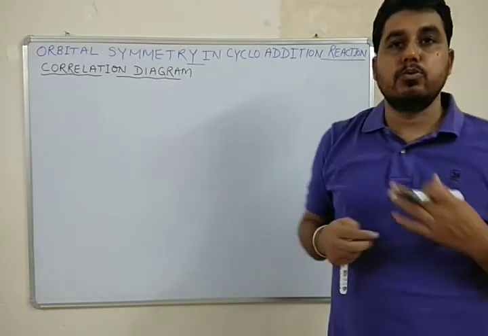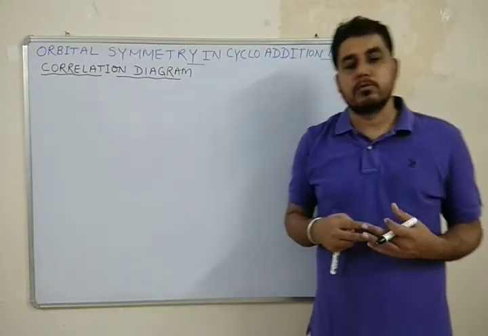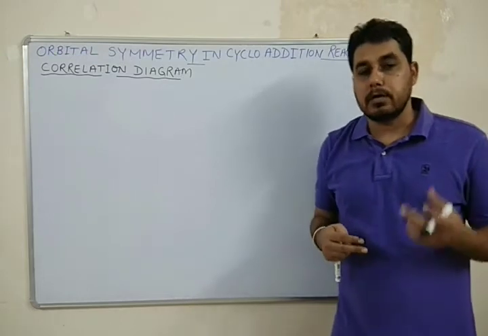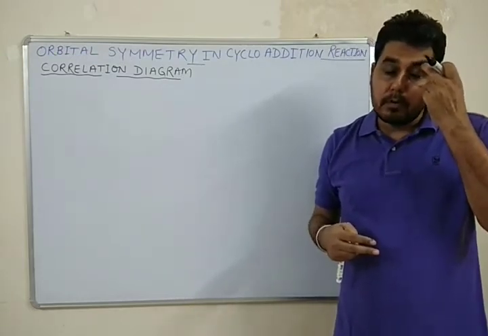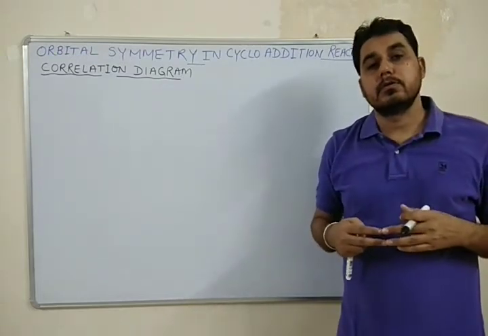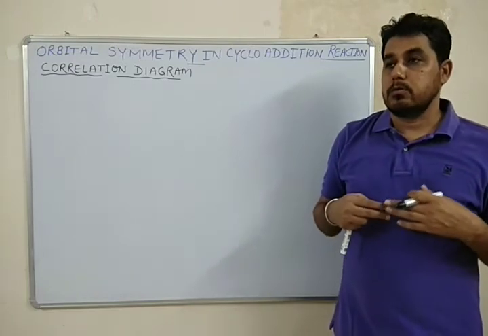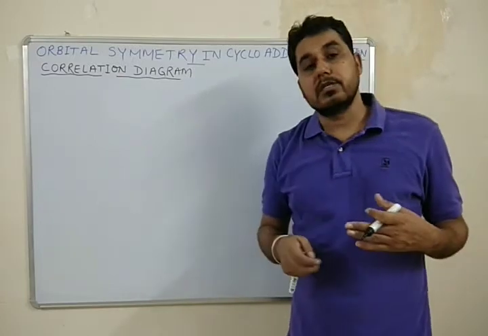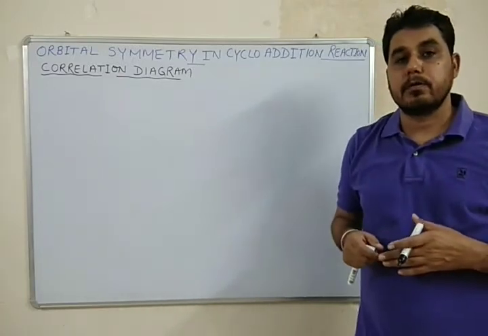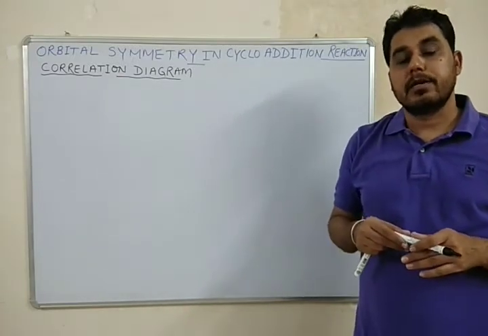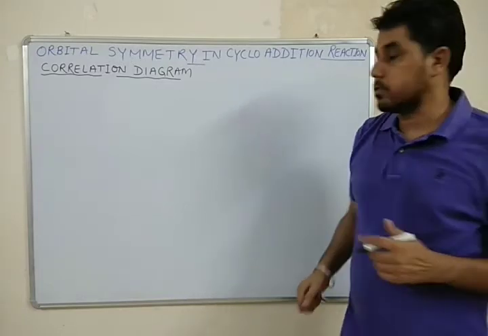Here 2 pi bonds take part in cycloaddition and form 2 new sigma bonds. So we will first discuss the symmetry properties of the reactant orbitals and then the product orbitals.